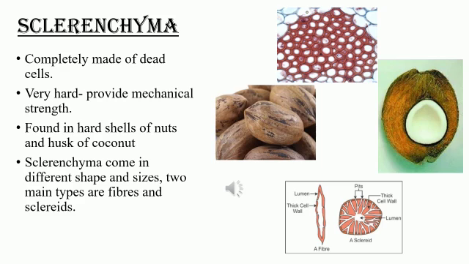These fibers are elongated and long. So have you heard about threads? Okay, the fiber is converted to thread. And these threads and fibers are exclusively used in the textile industry. Clear, children? And these sclerites don't have a proper shape. Okay, and these are seen in the hard shells. The hardness depends on the sclerites present in them, and it is compared to the hardness of stone. Clear? And this is about sclerenchyma.